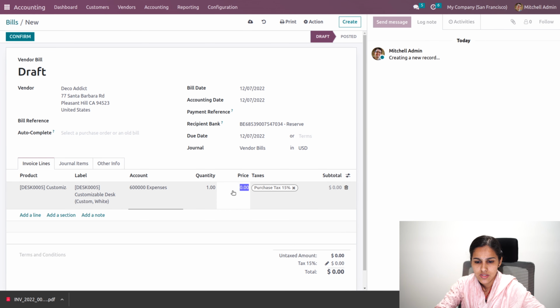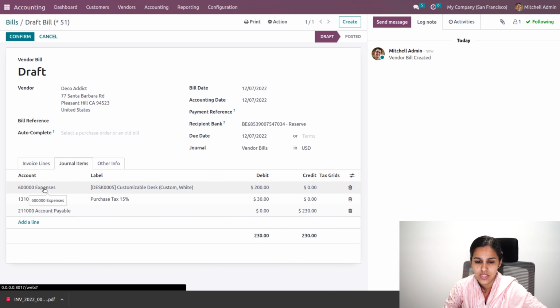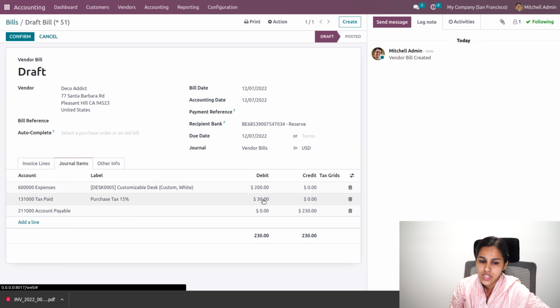If the price is 200, you can see the default taxes taken over here, that is a purchase tax and the expense account we provided. So the total is 230, and under journal items you can see the account affected, that is the expense account which is debited, and tax paid is in the account which is debited, as well as our account payable.